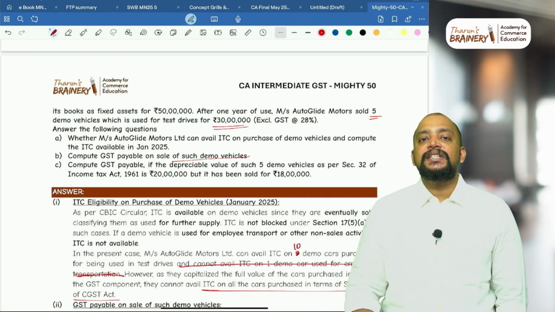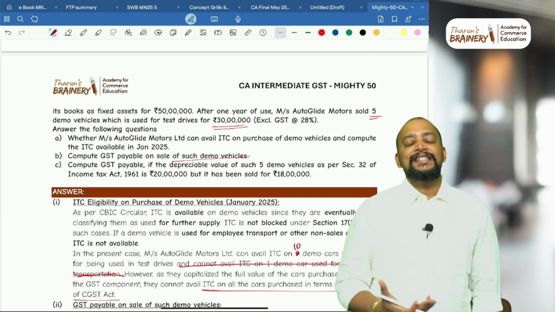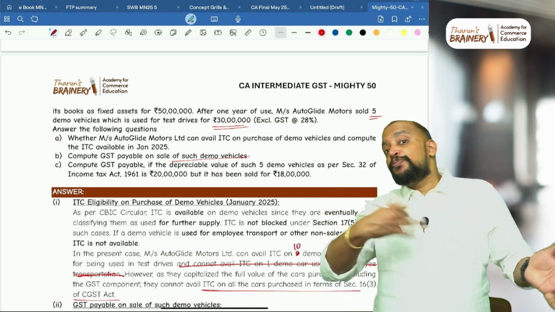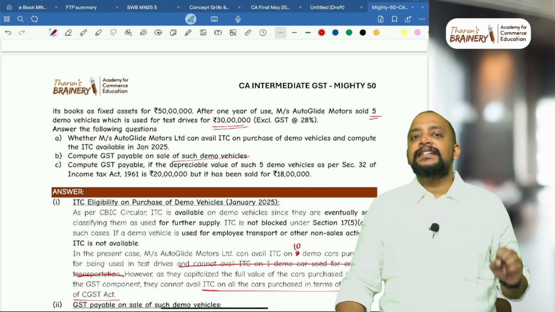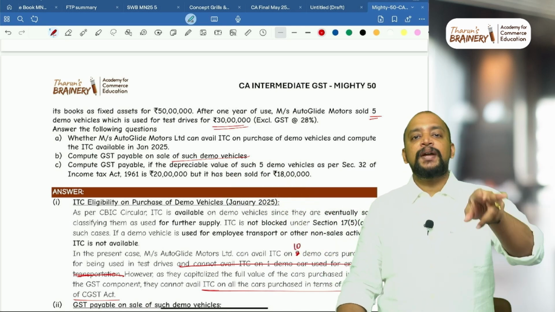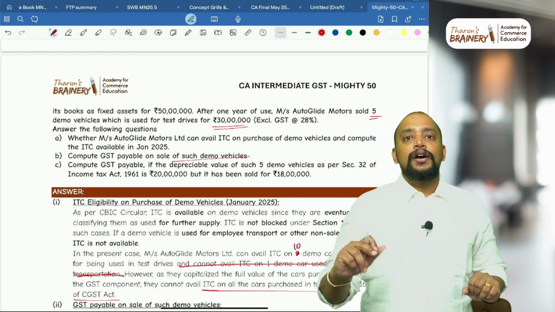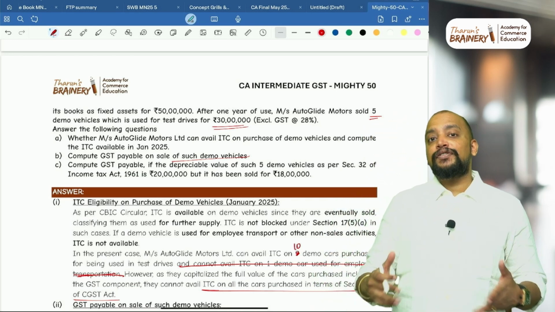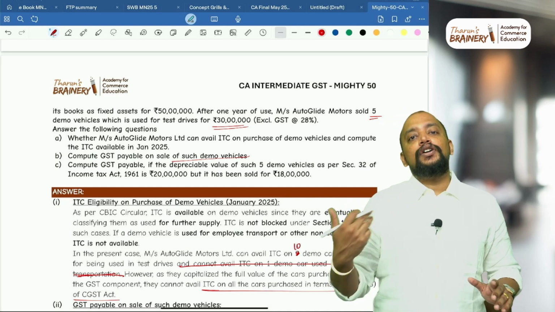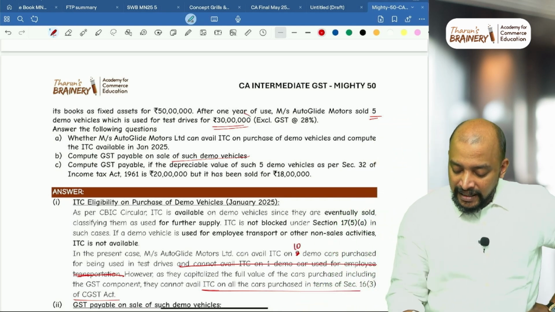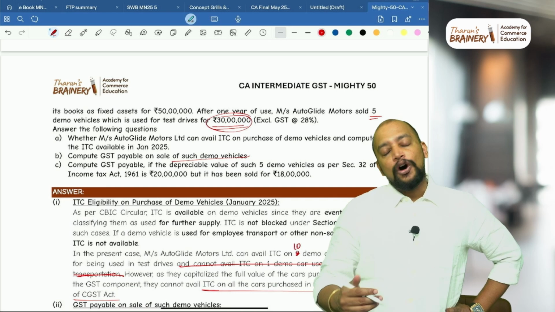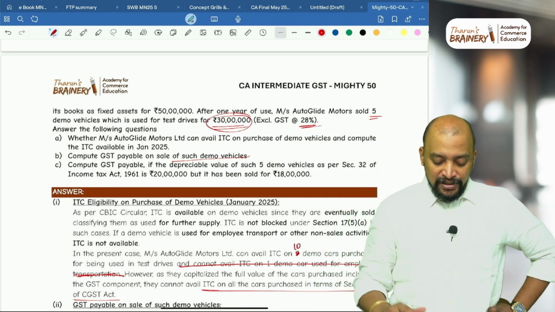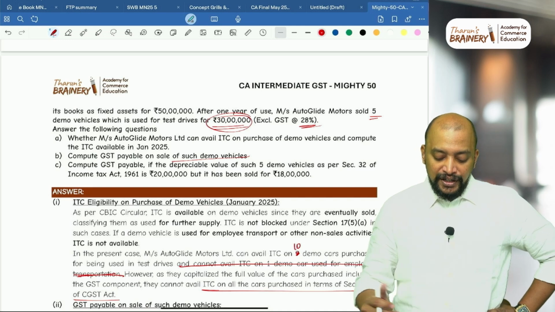So 18 subsection 6 is not applicable. Generally when you purchase capital goods on which ITC is availed, and if you dispose of that capital goods, then only 18 subsection 6 will come: ITC availed minus 5% for every quarter or part thereof, or GST on sale value of such capital goods, whichever is higher. But in this case, first of all, you have not availed ITC. As you have not availed ITC, whenever we are selling these demo cars for 30 lakhs, on that we need to pay GST. So 30 lakhs into 28% will be the GST payable on sale of such demo cars.